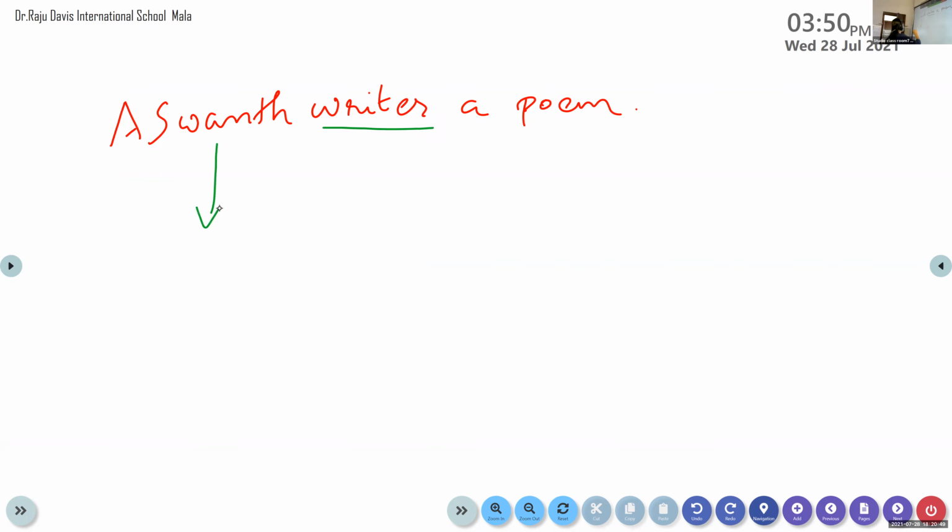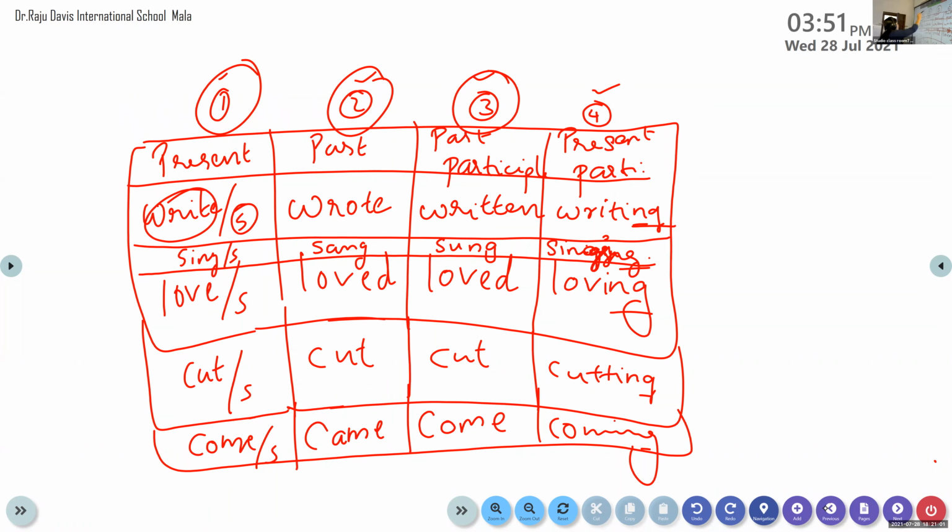Ma'am, Ashwant is the subject. Okay, Ashwant is the subject of the sentence. Very good. So what is rights? Which form? You learned 4 forms of the verb, isn't it? You have learned first form, present form of the verb, second form, past form, third form, past participle form, and the last form is present participle form. Now look at the 4 forms and tell me where you can see the word rights.